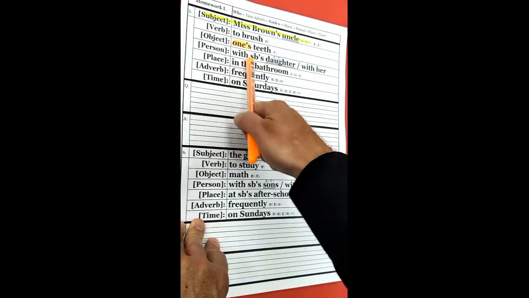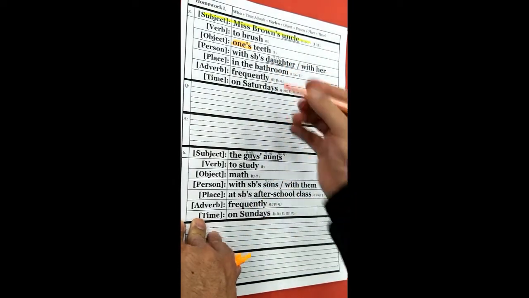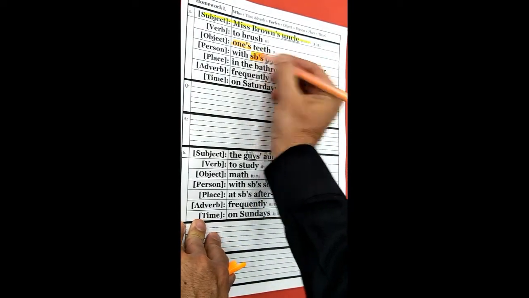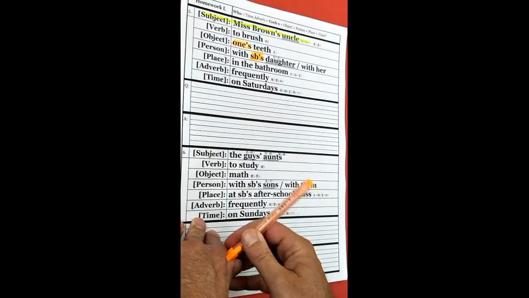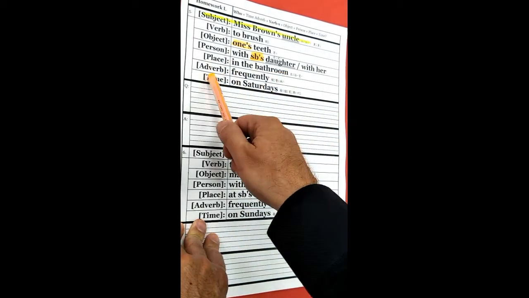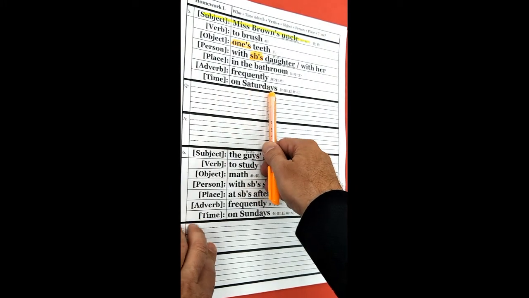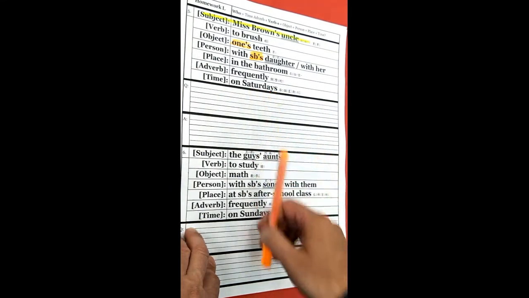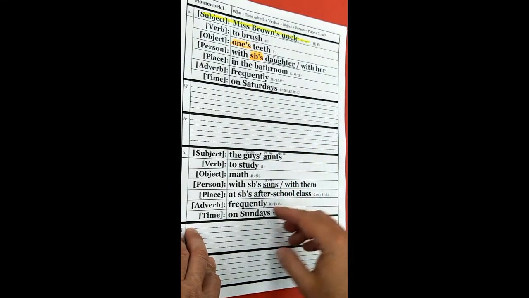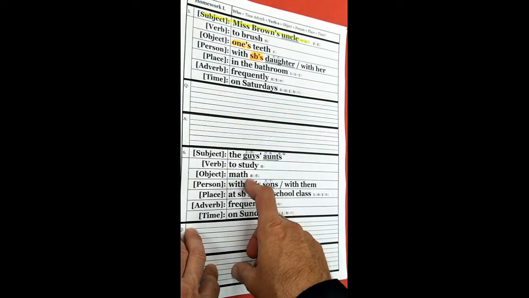And it says person with somebody's daughter. So here's somebody's, we're going to use his or her. Place in the bathroom, adverb frequently, time on Saturdays. Remember, on Saturdays means every Saturday. Well, this is very straightforward.